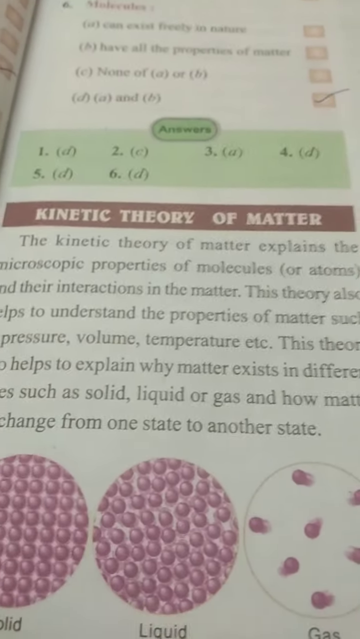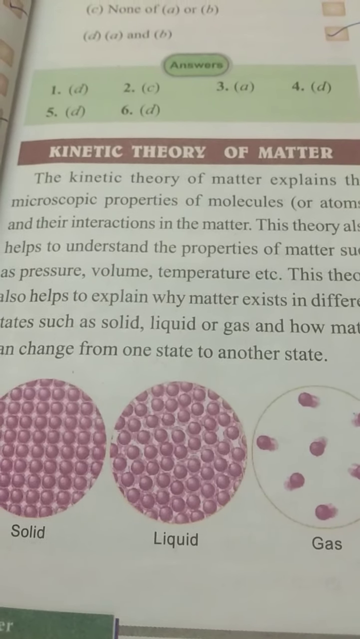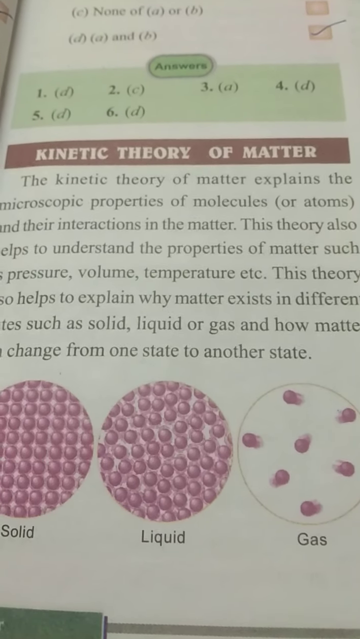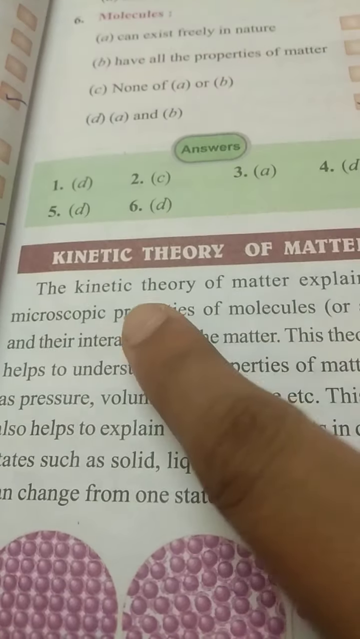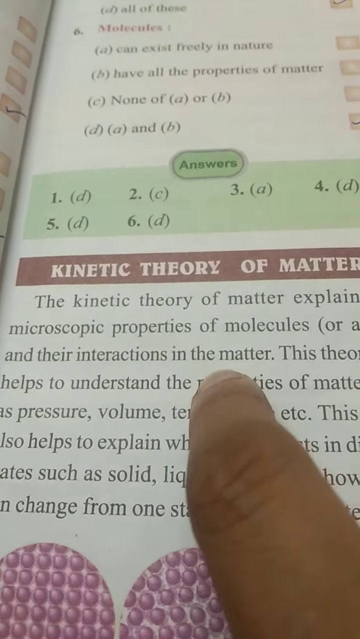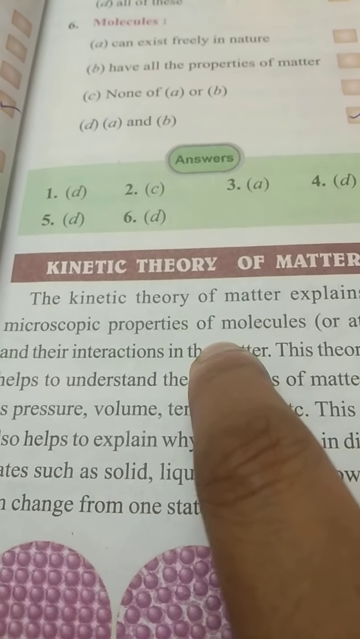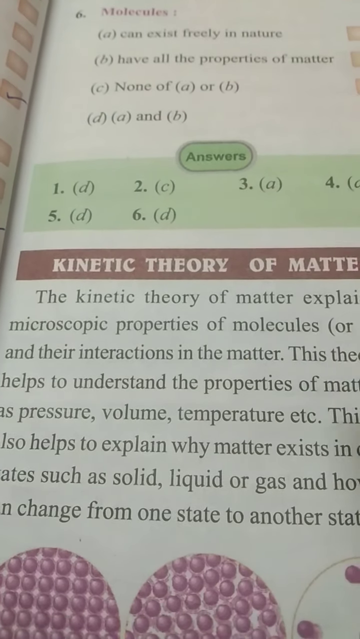So the first topic in matter is the kinetic theory of matter. The kinetic theory of matter explains the microscopic properties of molecules and their interactions in the matter. That is the main concept of kinetic theory. So only two things are there, and you have to underline them: microscopic properties of molecules and their interactions in the matter. This is the kinetic theory.